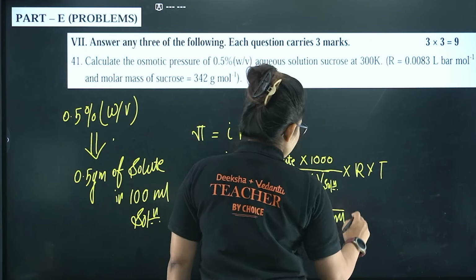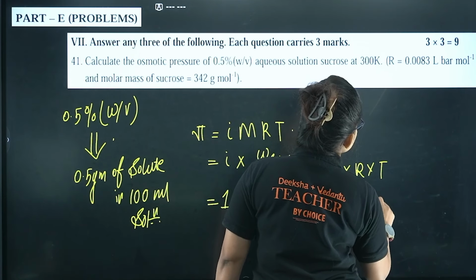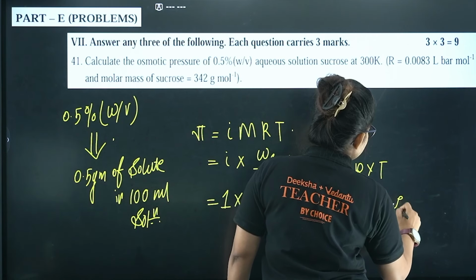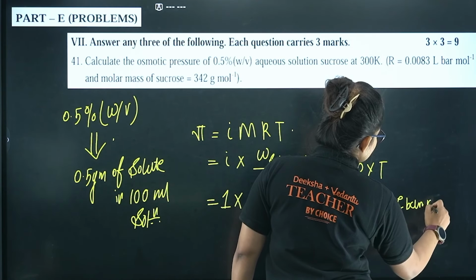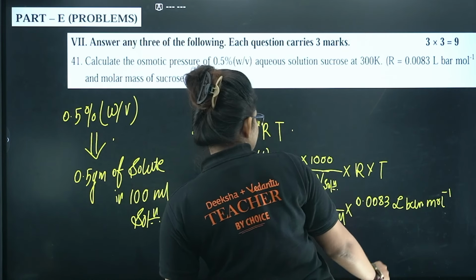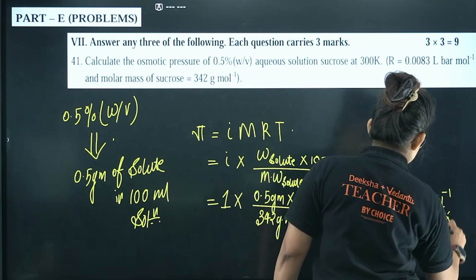100 ml into R, given as 0.0083 liter bar per mole per Kelvin, right? Yes, into 300 Kelvin.